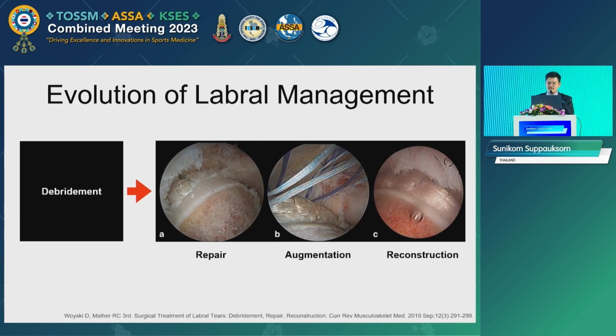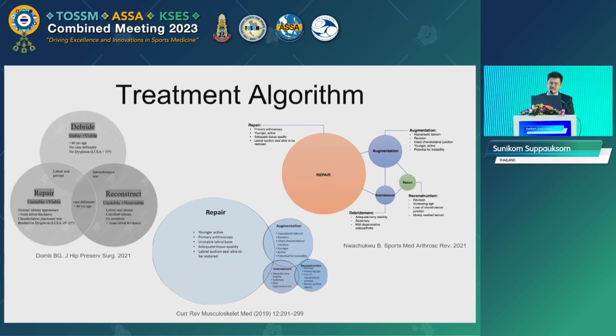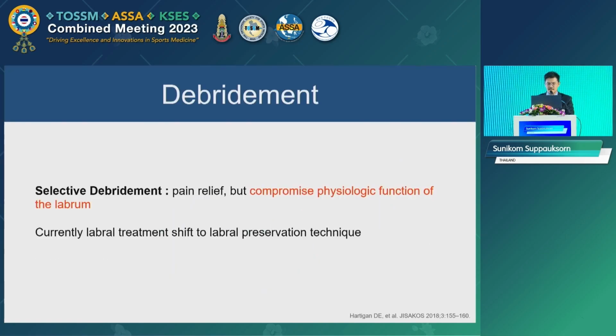However, partial or complete labral reconstruction or augmentation techniques have recently been developed as a treatment option for the irreparable tear. As you can see, there are various proposed treatment algorithms for labral injury nowadays, but labral repair is still the main workhorse surgical option for hip arthroscopy because the labrum has many important functions that should be maintained when possible.